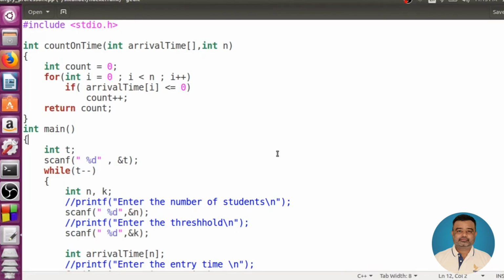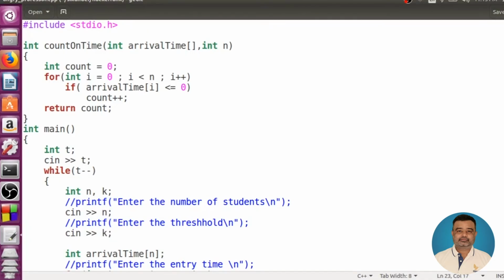The first thing which comes to mind when you want to shift from C to C++ is replacing all your printfs with cout and all your scanf with cin. Right? So if you want, you can do this. We can just replace this scanf with cin. But scanf also works in C++. There's no harm in using scanf. If you want to retain scanf, we can retain it. Right, that's the first thing.